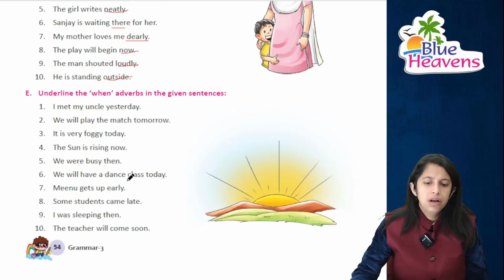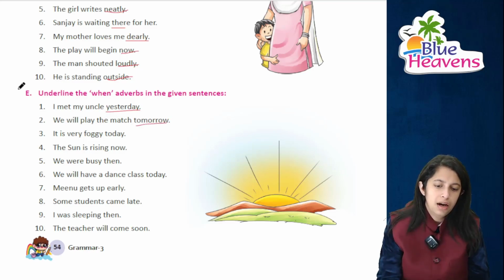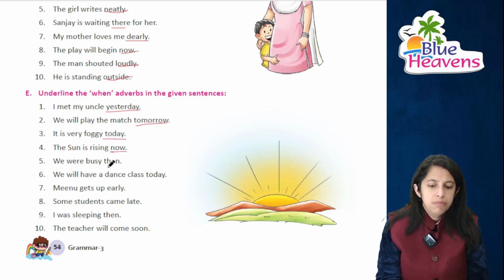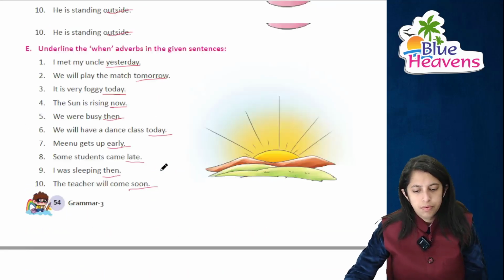Right? Now you have to underline the adverbs of time. I met my uncle yesterday. When did I meet him? Yesterday. He will play the match tomorrow. It is very foggy today. The sun is rising now. We were busy then. We will have a dance class today. Meenu gets up early, right? Some students came late. Of course, I was sleeping then, and the teacher will come soon, right?